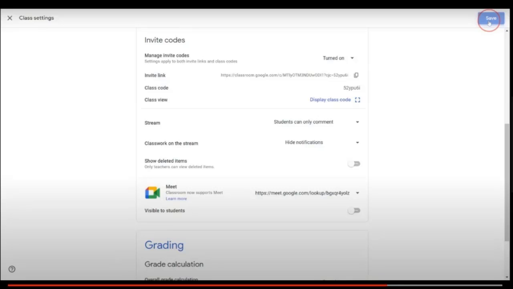Personally, I don't like the idea of students posting new posts on Google Classroom, but if that's okay with you, you can change this option to students can post and comment. But usually it is more convenient to have their questions and interactions in chat, so they can answer each other's questions through comments instead of having to post.